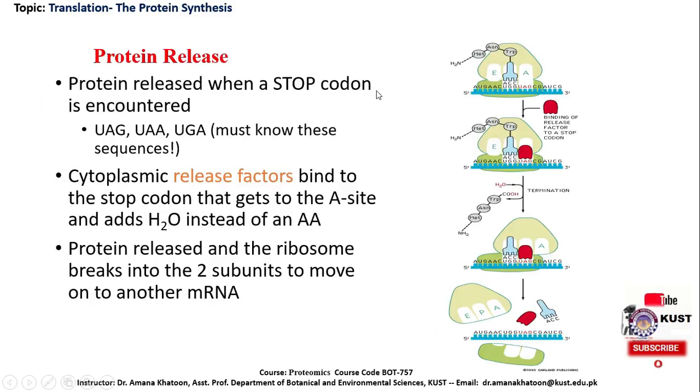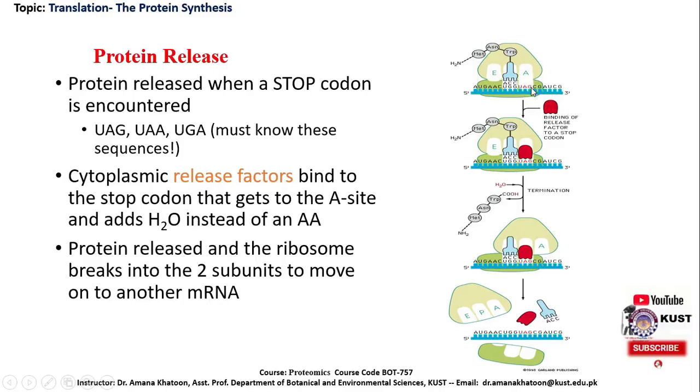Protein release. Protein is released when a stop codon is encountered. Before discussing the stop codon, I would like to point out that this is the polypeptide chain, because the elongation process has been repeated many times, and now after the completion of the whole message, the ribosome has arrived at a place where the codon is a stop codon.